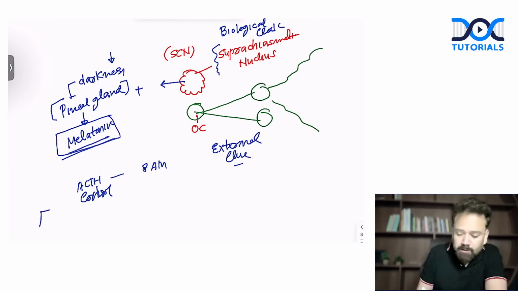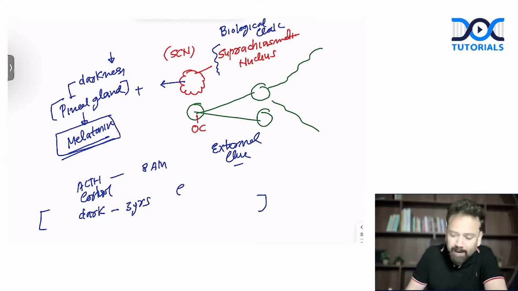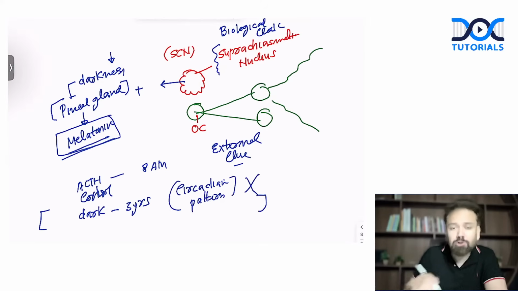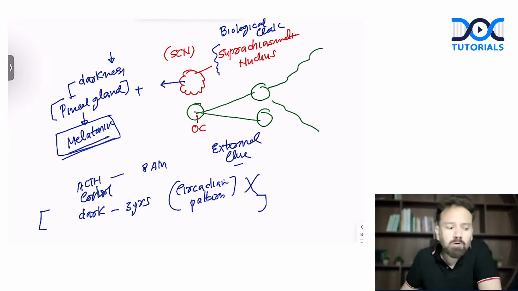Now, if they ask you in the exam in the form of an MCQ, if someone is in a dark room for 1 year, 2 years, or 3 years, what do you think? Will the circadian pattern of our body be completely lost or not? What is your answer? Suppose you are living only in darkness for 3 or 4 years, will your body lose the sense of the clock, or is there any sense?